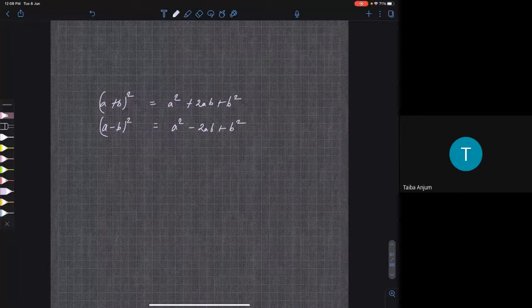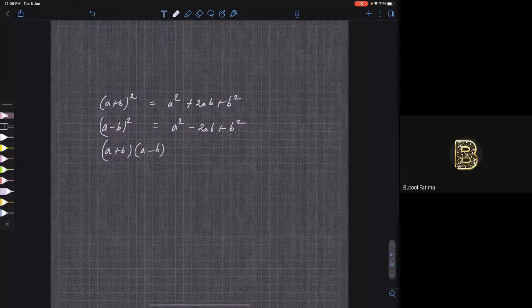There is one more formula related to this. Does anyone remember that? One more formula related to these formulas. A plus B into A minus B is equal to A square minus B square.